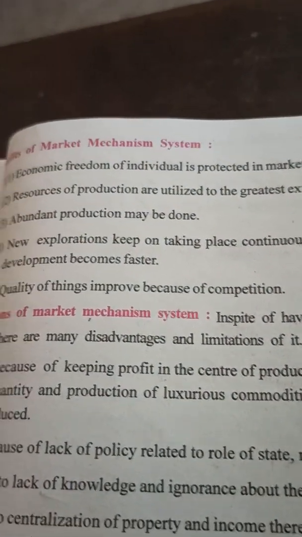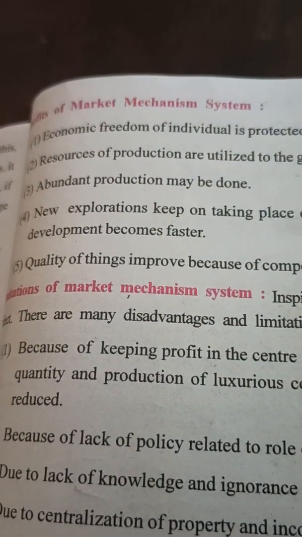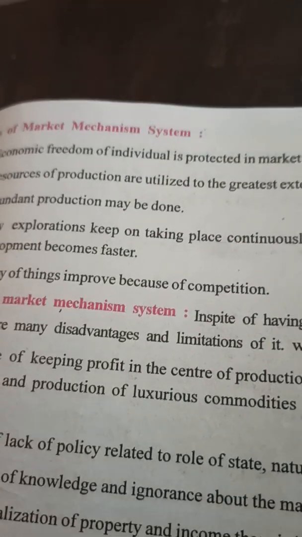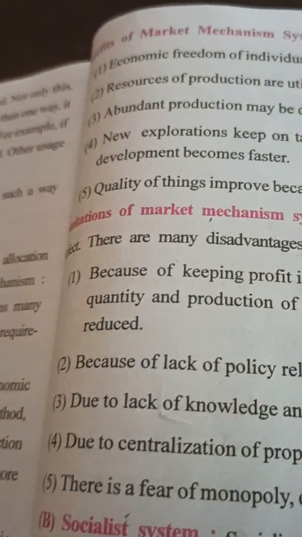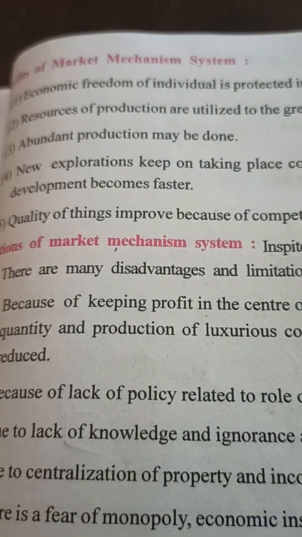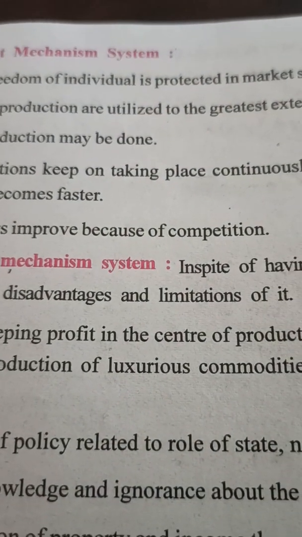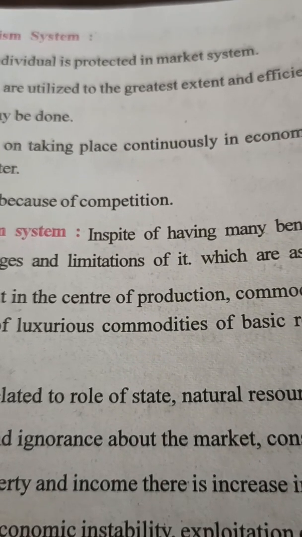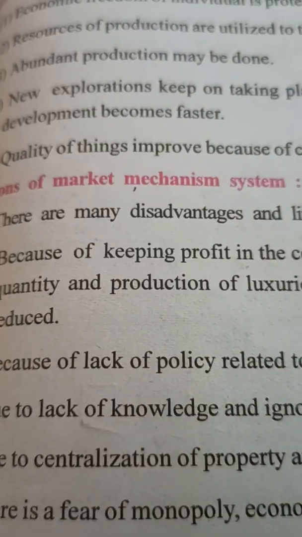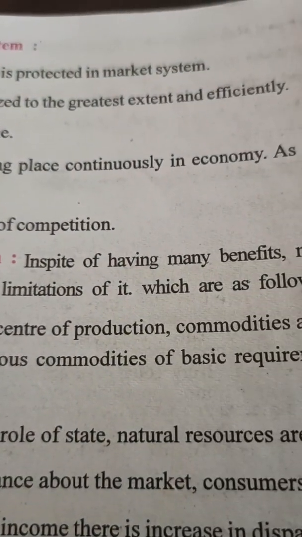Now we will go to the next point, which is benefit of market mechanism. The benefits means advantages. Economic freedom of individual is protected in market system. That means they have an economic freedom. The person who is dealing with these resources has a freedom. Next point, resources of production are utilized to the greatest extent and efficiently.